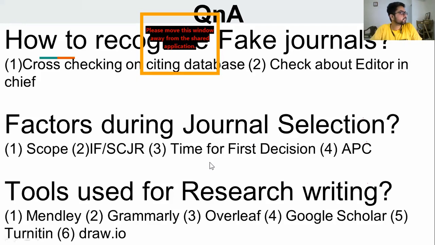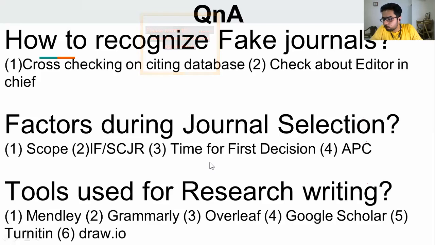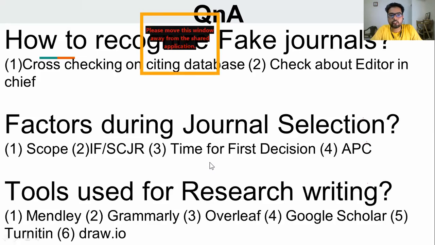And the fourth thing is your APC. APC stands for article processing charges. If it is an open access journal where you are trying to submit your article, then they will charge you article processing charges. But these charges are way too high. They are like $1,500 or something like that, which is not something that we all can pay. So this is also something you have to take care of. Okay, so APC stands for article processing charges.